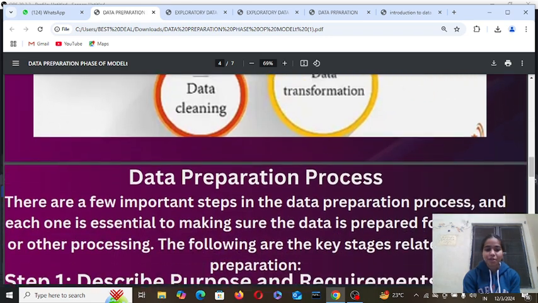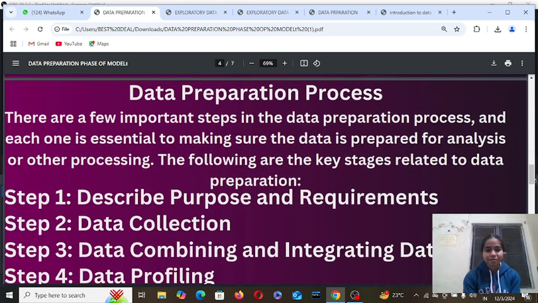Data preparation process. There are a few important steps in the data preparation phase and each one is essential. There are many data preparation processes, and one essential thing is making sure the data is prepared for analyzing or other processing. The following are the key stages related to data preparation.